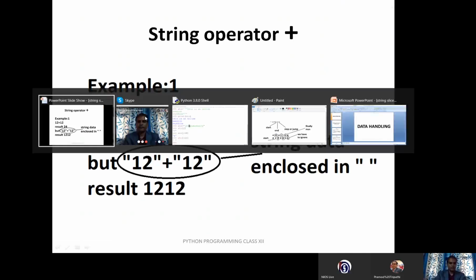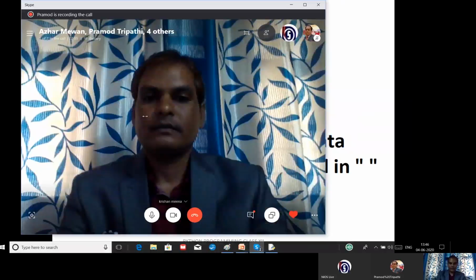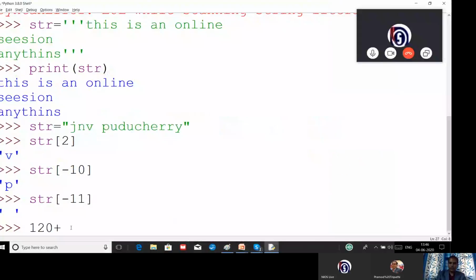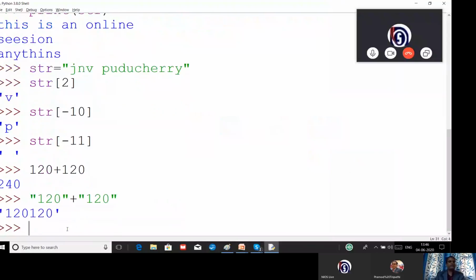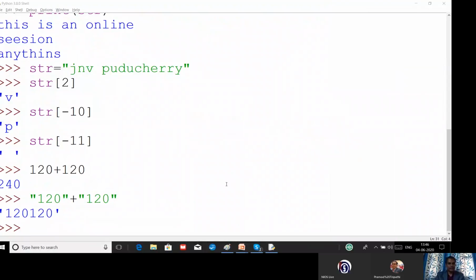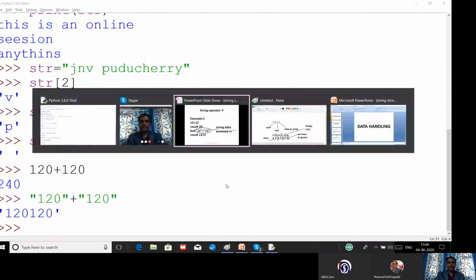Right. For example, if we write 120 plus 120, we simply get 240. But if we write this value as a string, 120 plus 120, then you can see we get this answer, 120120. You can try some examples by yourself for better understanding. We will continue with the next slide.